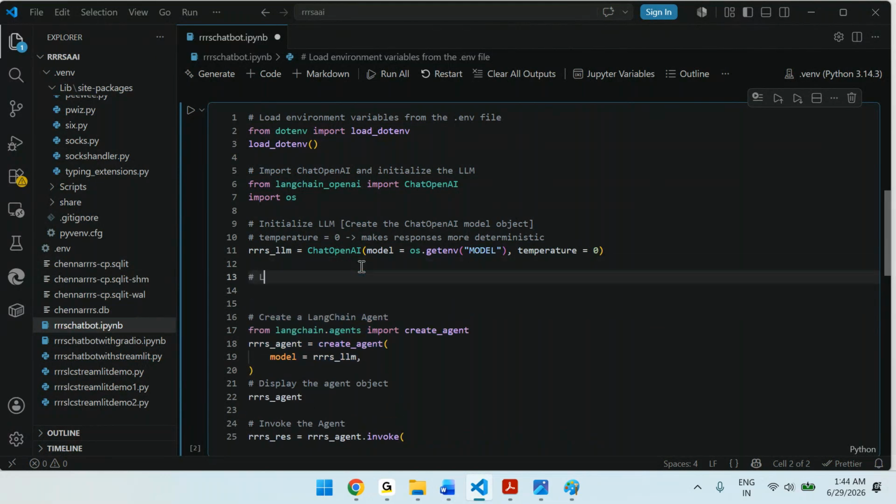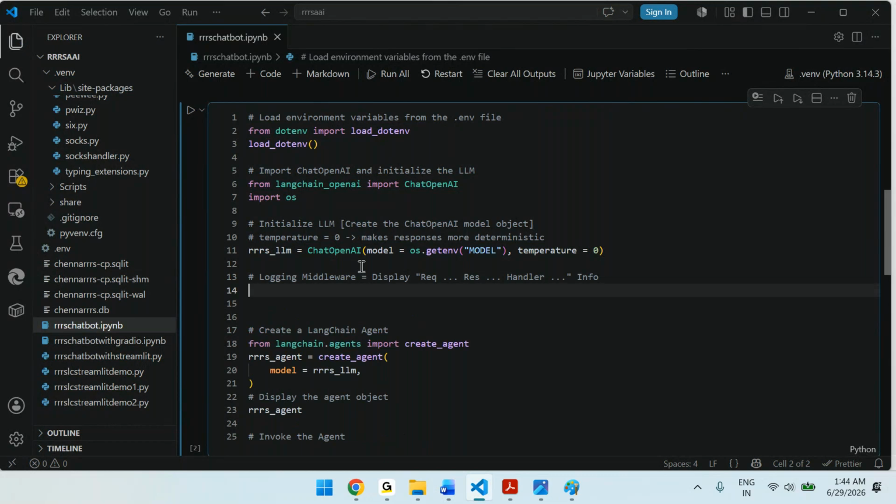Okay, let's write the code. Logging middleware. What is the purpose of this? Display before, before means request, after means response, and in between you have the handler. Display request and response information. That is the purpose of what we are writing.